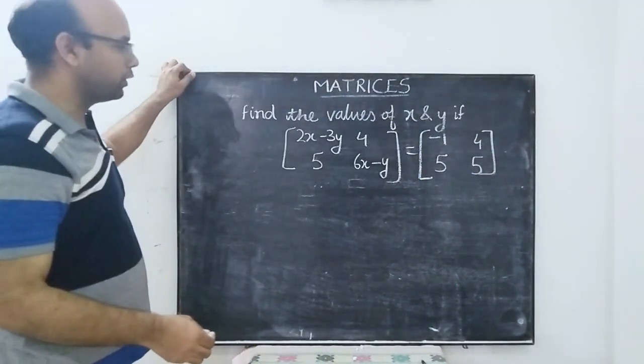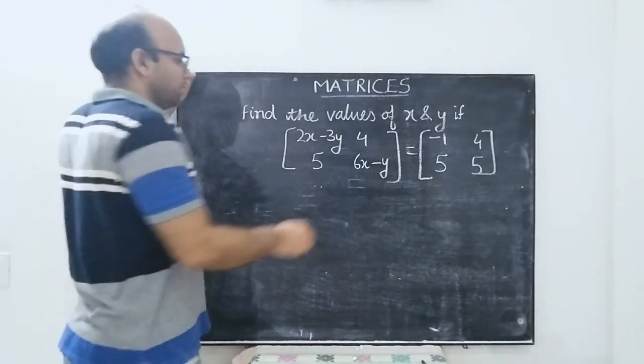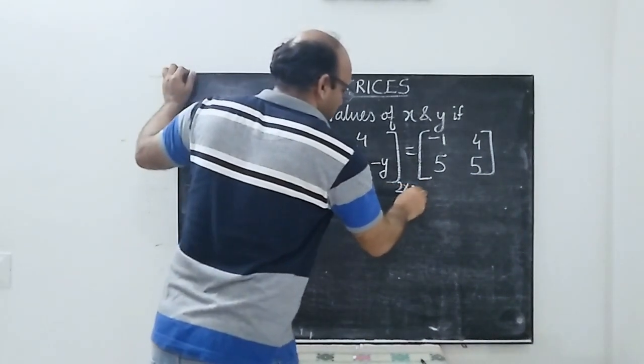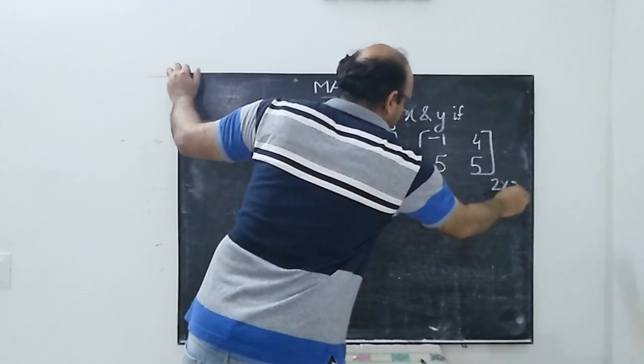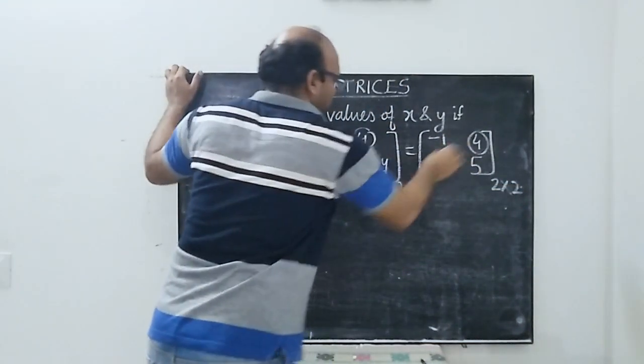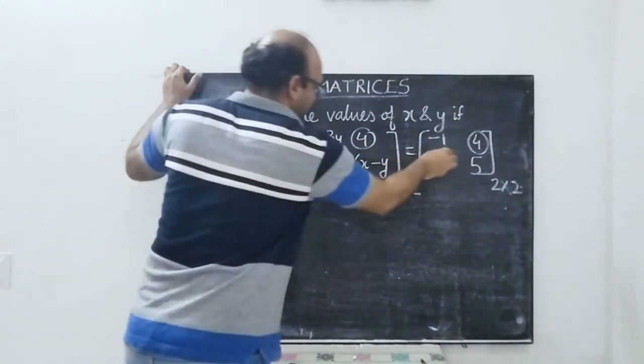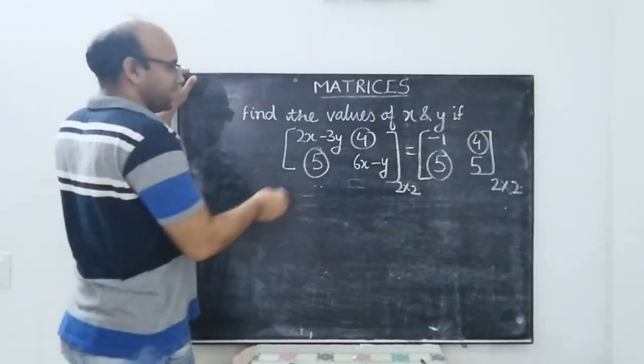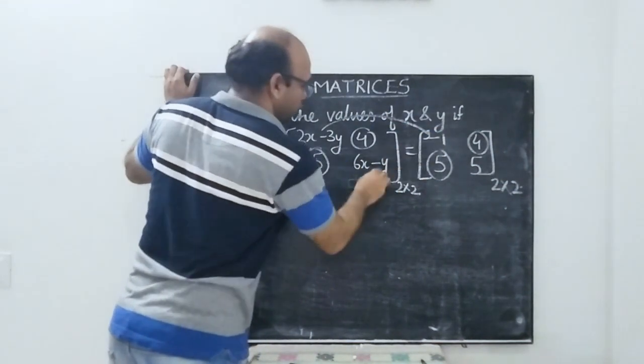So we see that the order of the two matrices are same, that is, both of them are of the order 2 cross 2. This is 4, this is 4, so no difficulty over here. 5, again 5. So the thing that remains is that we compare these two.